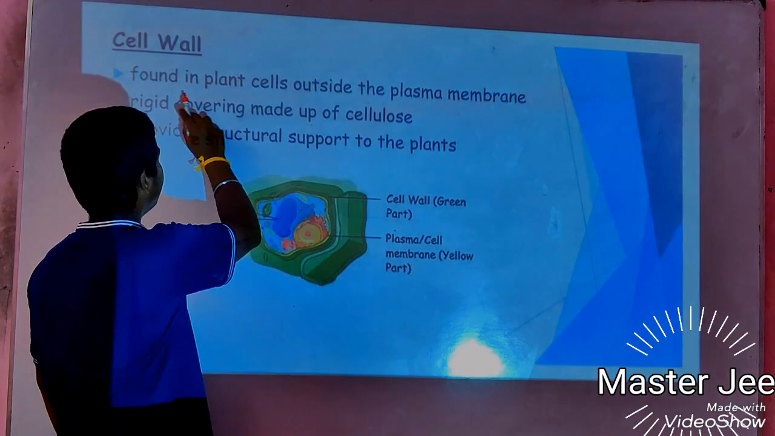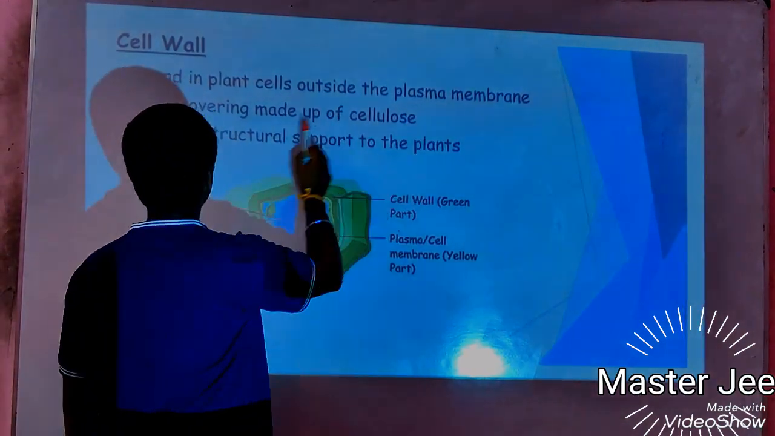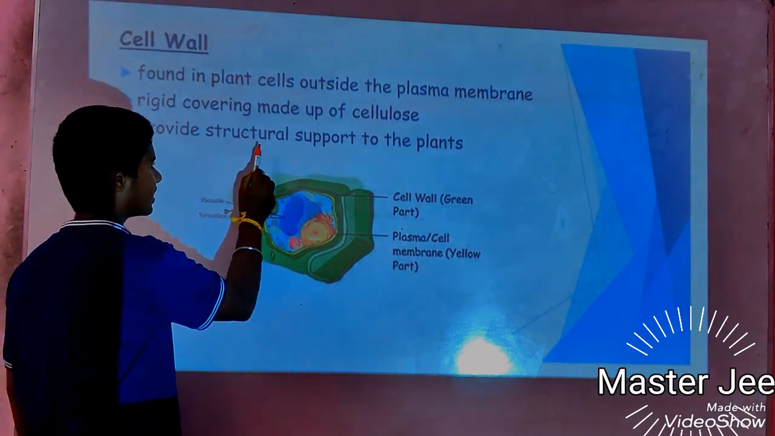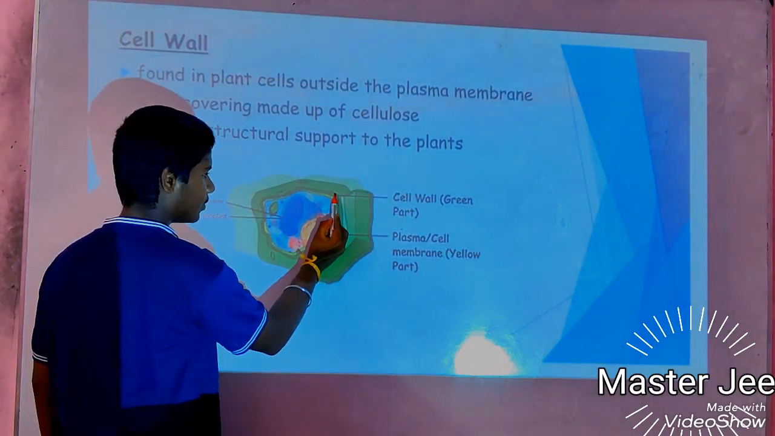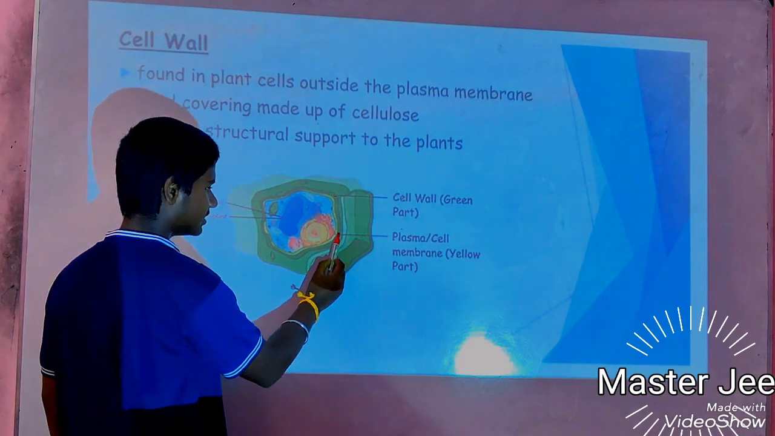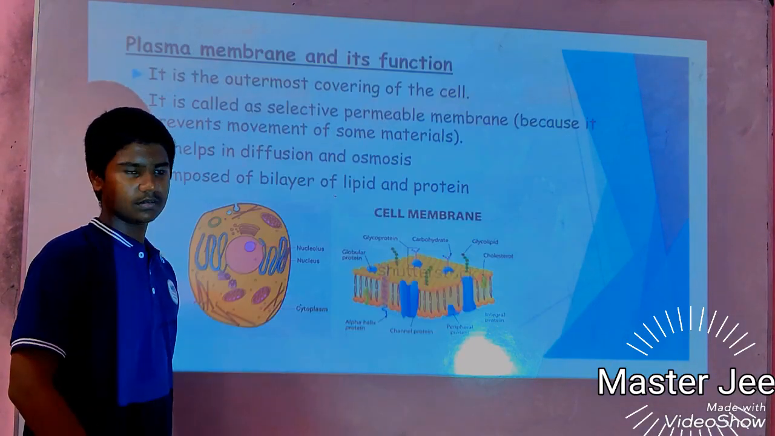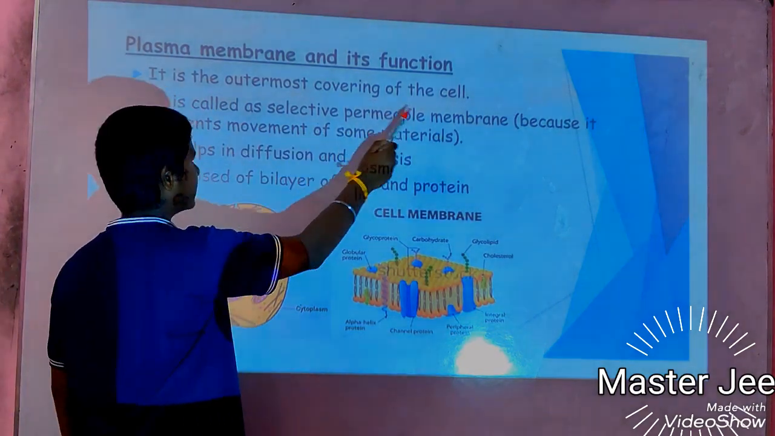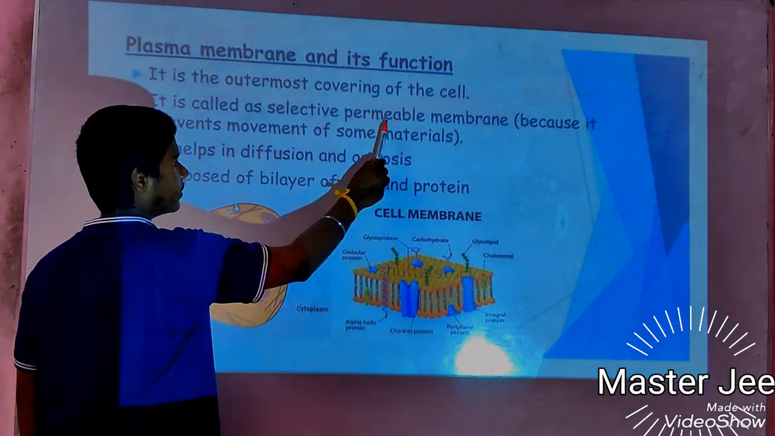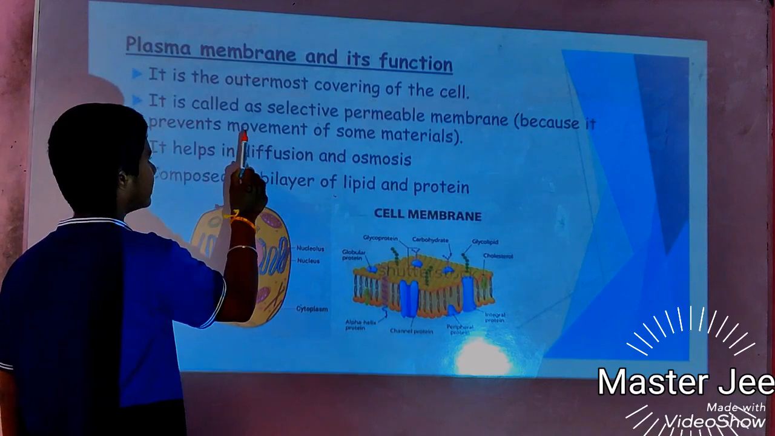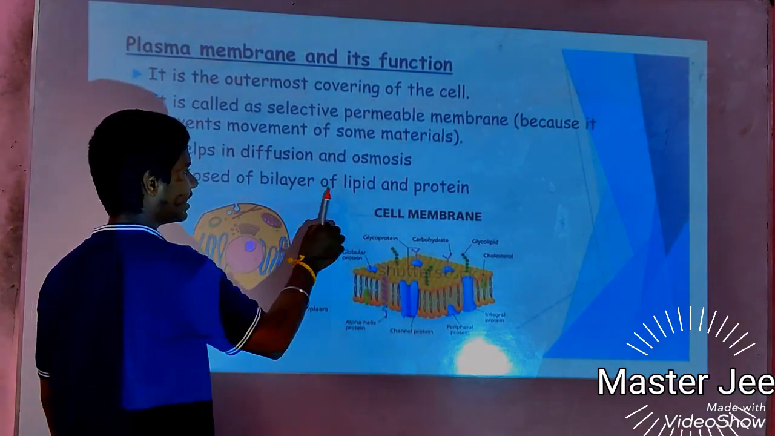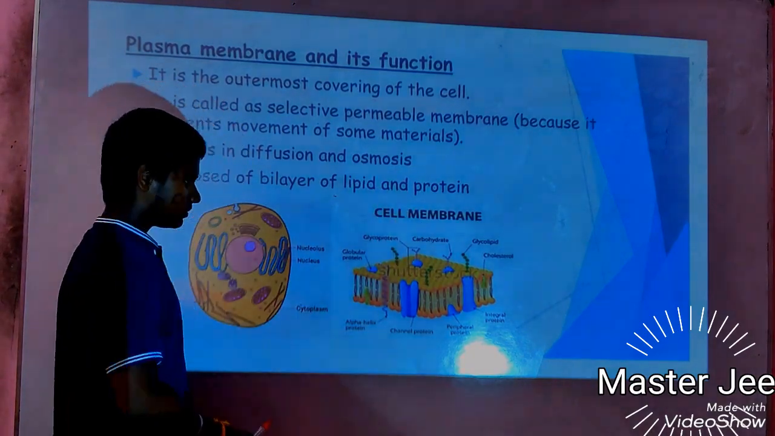Cell wall. Found in plant cells outside the plasma membrane, it is a rigid covering made up of cellulose that provides structural support to the plants. This part is the cell wall, the green part. This is the plasma membrane, the yellow part. Plasma membrane and its function. This is the outermost covering of the cell. It is called a selectively permeable membrane because it prevents the movement of some materials. It helps in diffusion and osmosis, and is composed of layers of lipids and proteins.